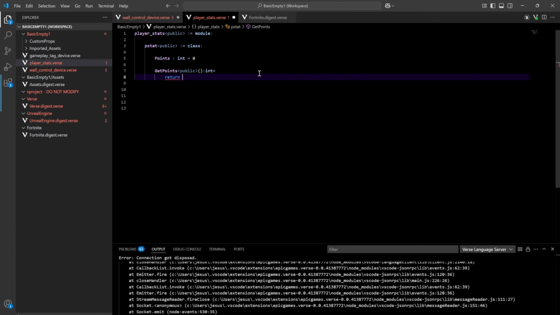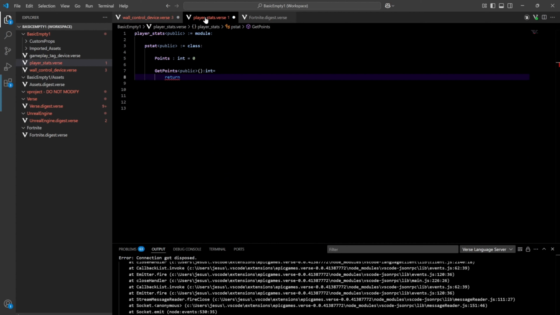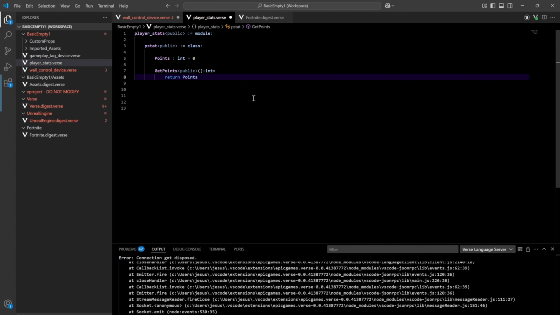And then I don't think return is actually a keyword in this. So how would you do that? That's actually very interesting. Gotta look it up. But again, the thing I'm thinking about is return points. Okay, so that does work.